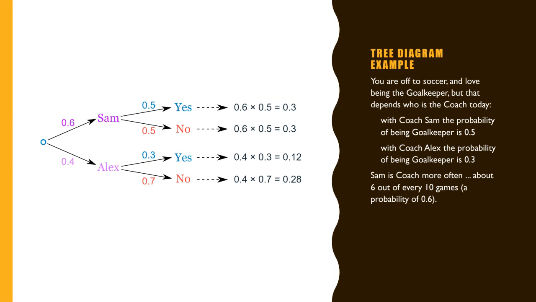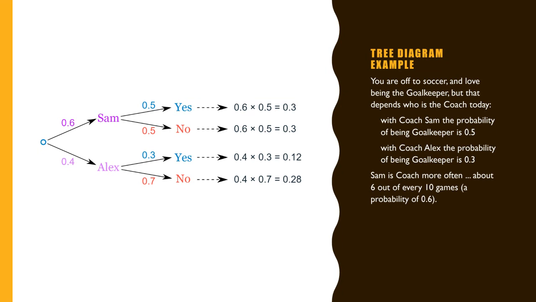So if Sam is the coach, what is the probability that he can make you the goalkeeper? It is 50%. Yes is for goalkeeper, no is for not a goalkeeper. So 50-50 when Sam is the coach. When Alex is the coach, we have 30% for being a goalkeeper and 70% for not being a goalkeeper.